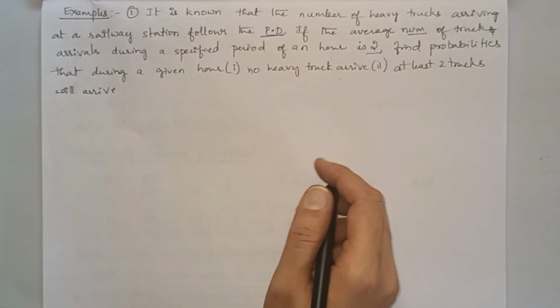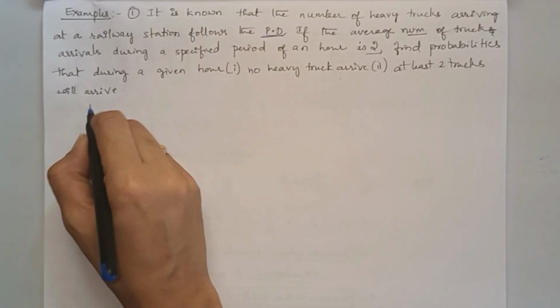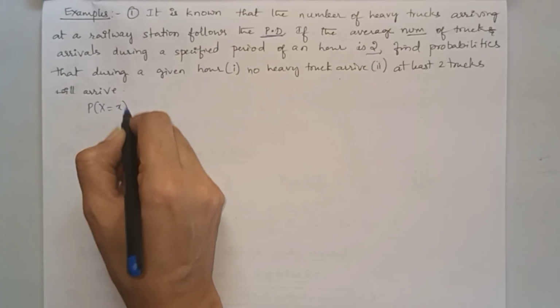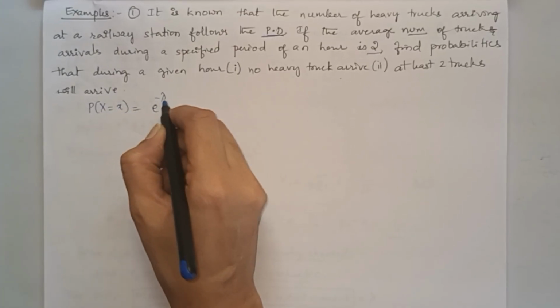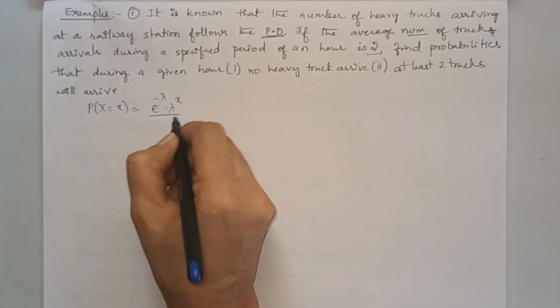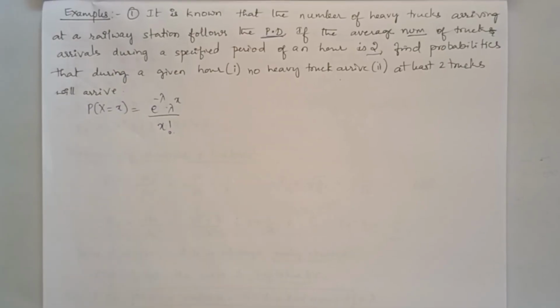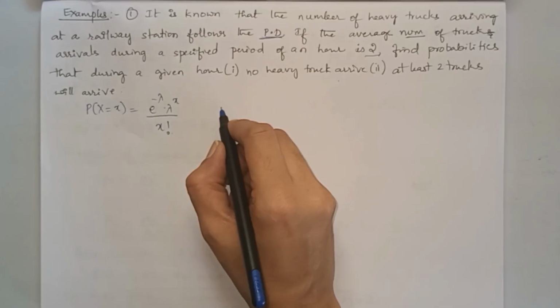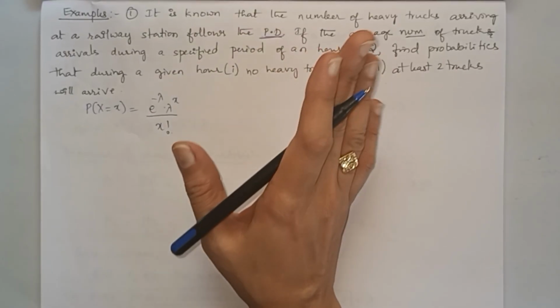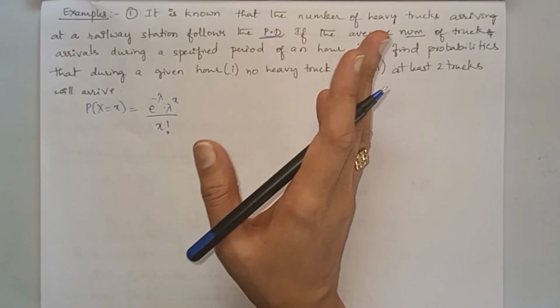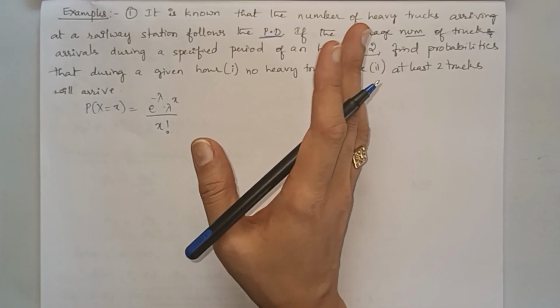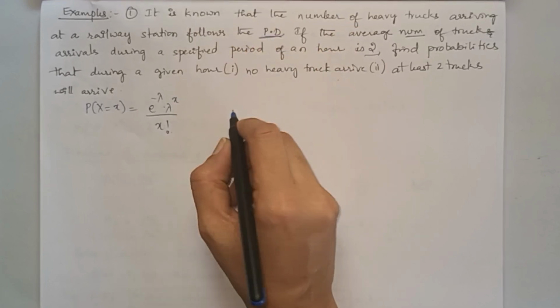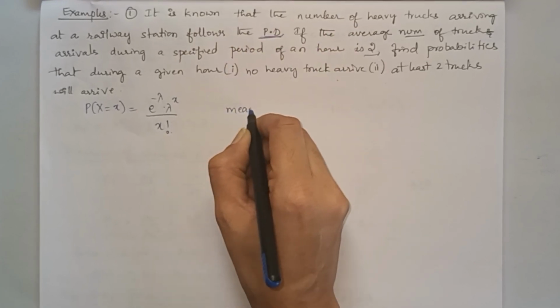So it is a Poisson distribution. What is the probability mass function of a Poisson distribution? It is equal to e power minus lambda into lambda power x divided by x factorial. Based on this probability mass function, now we want lambda. So how to calculate lambda? You know the moments about origin as well as the moments about the mean. Based on that, you got mean equal to lambda.